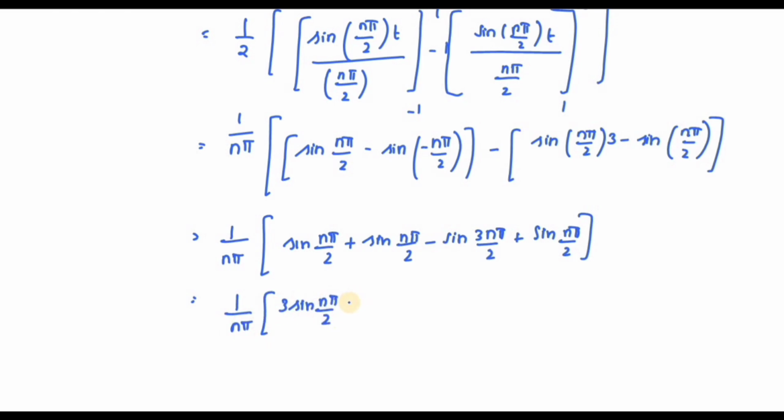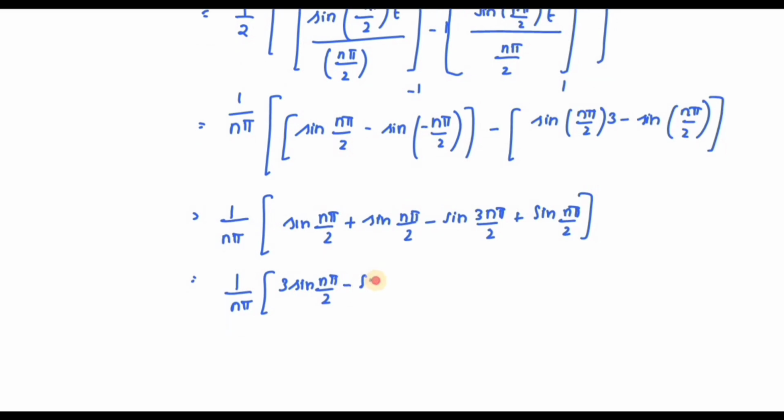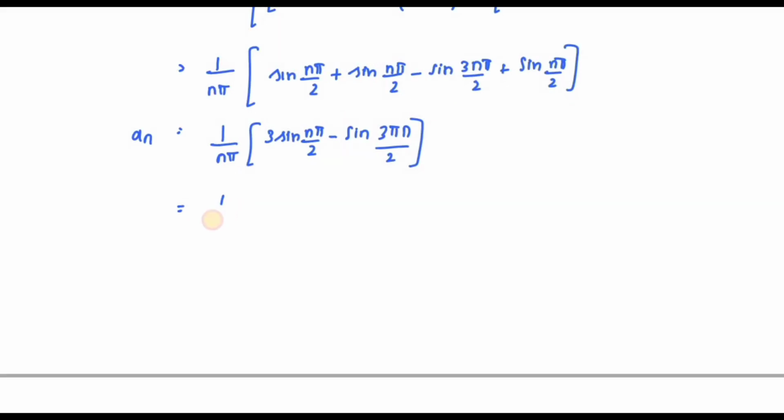Okay. So now if you see 1 divided by n pi, this 3 sin n pi by 2, keep it like this, and this one I am separating as sin 3 n pi by 2. This I can write as sin n pi, that is 180 degree, no? If it is 180 degree, you keep sin as common. Then since the 270 degree is minus, it is minus n pi divided by 2.